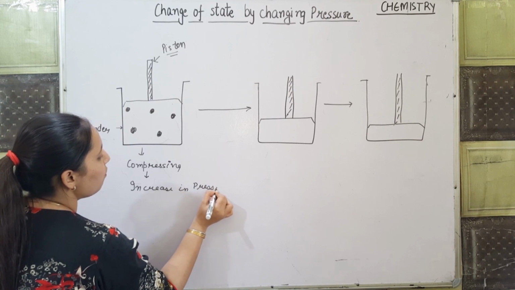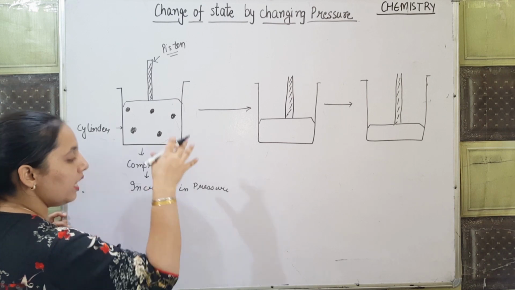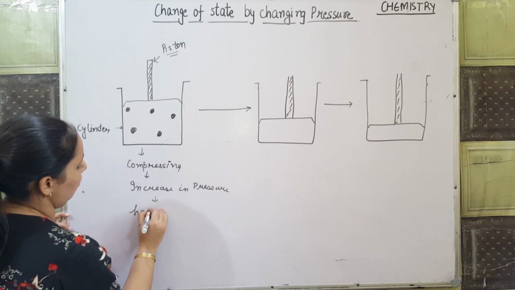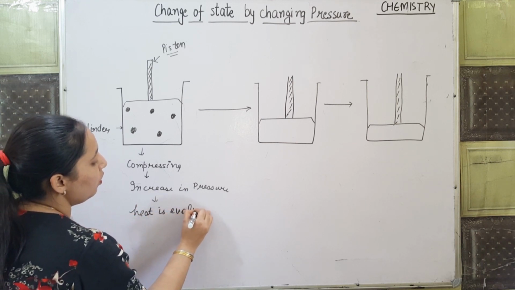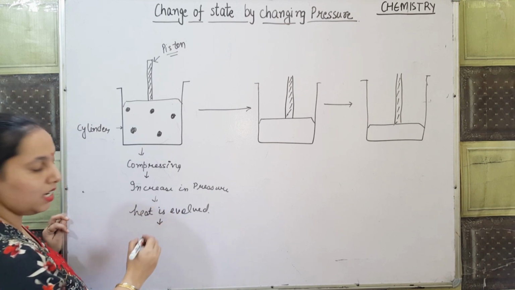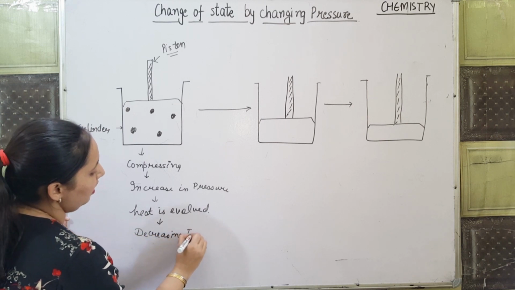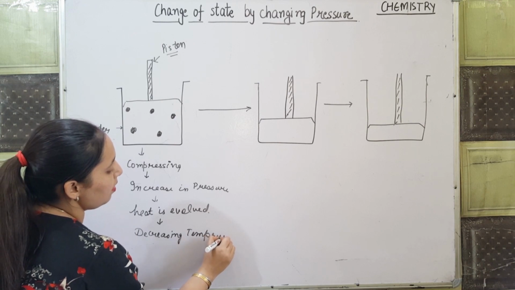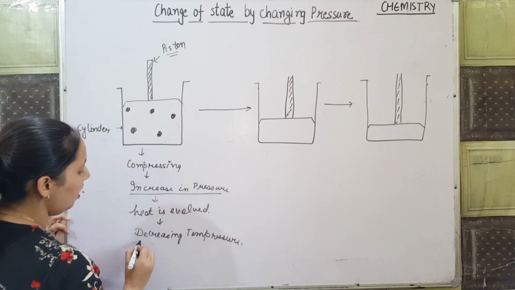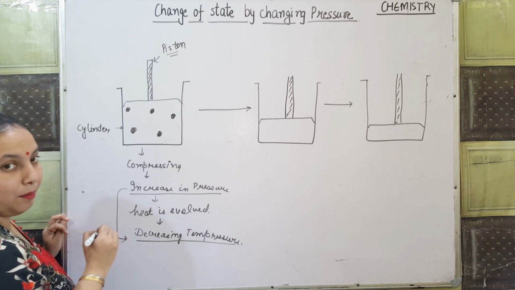One thing more, when we increase the pressure, when we compress the gas, what happens? Heat is evolved. Now, how will we remove this heat? We can remove this heat by decreasing the temperature. So for applying pressure, the two main things we require: while increasing the pressure, the temperature should also decrease.